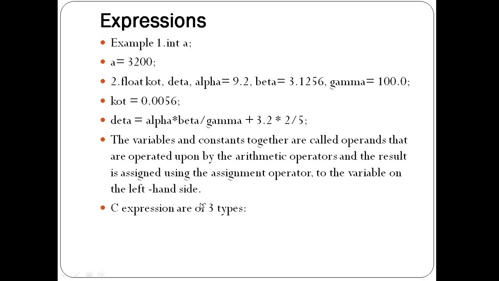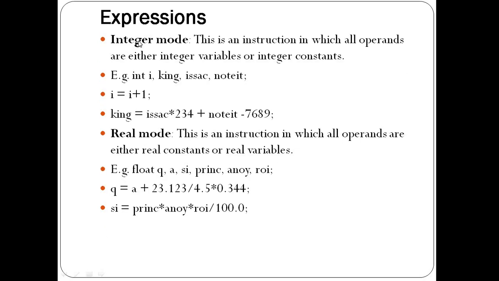So C expressions basically have three types. First one is integer mode. This is an instruction in which all operands are either integer variables or integer constants. Operands means what? It is nothing but a variable or constant. We can say whatever we stored the value in a label is called an operand. We can store the value in a label called a variable. So variables and constants are called operands. If we use operands that store only integer values, such operands are called integer mode. Means what? We use just whole numbers, either positive or negative, without decimal or character.